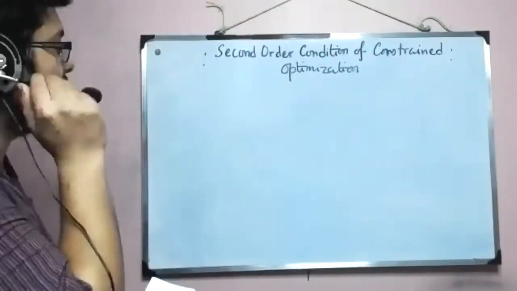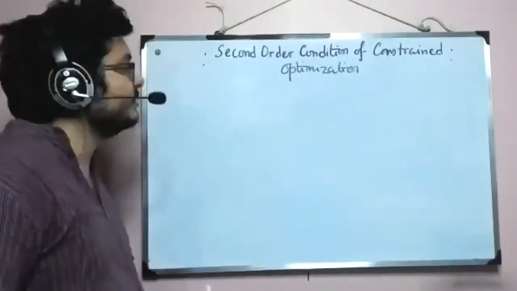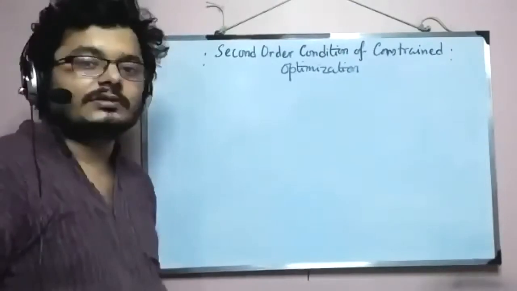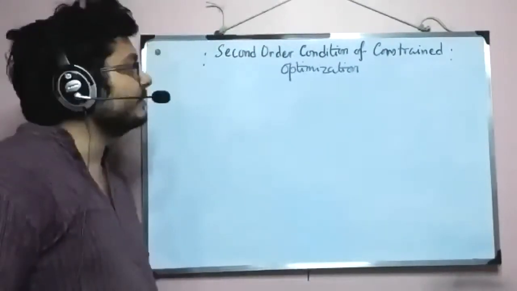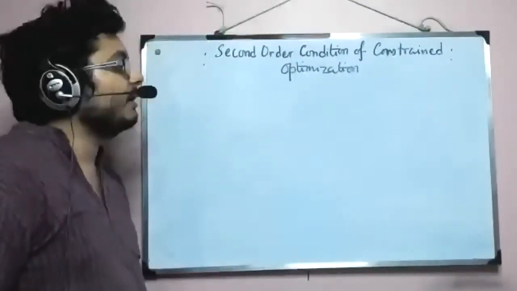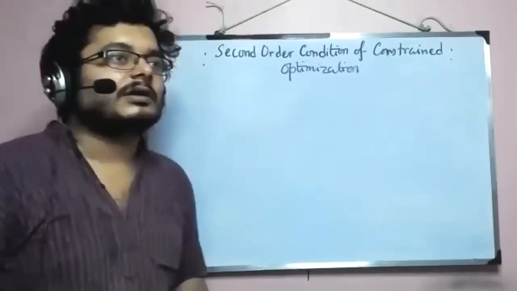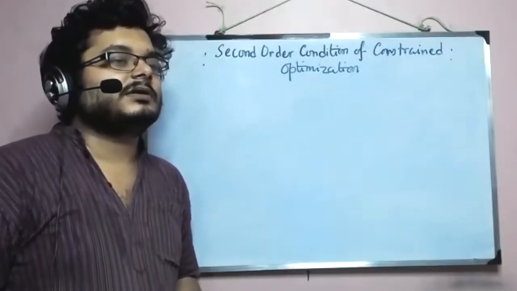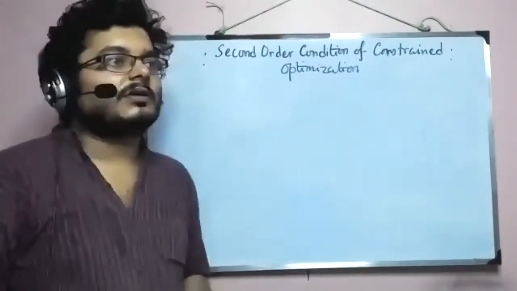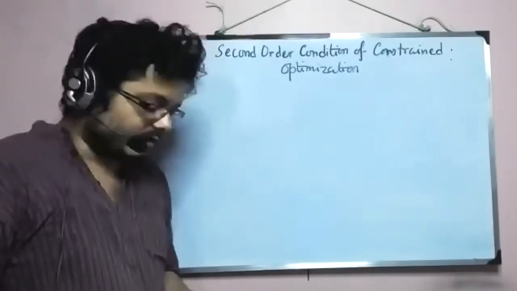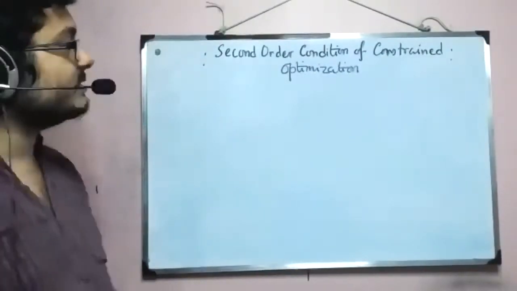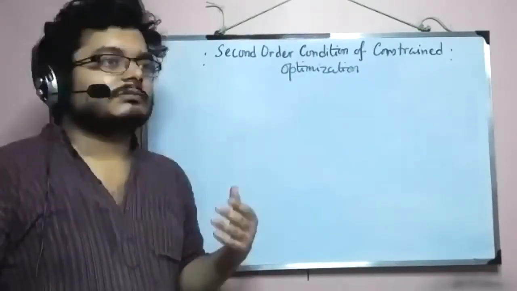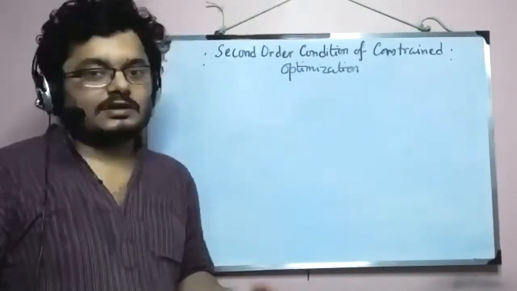So earlier we saw the first order condition of constraint optimization, and today we will be moving into the second order, which will ensure us whether the critical point that we will be dealing with is a maximum or a minimum or something else. Okay. Now for our purpose, we will be concentrating on only two options. We will be learning whether it is a maximum or a minimum.